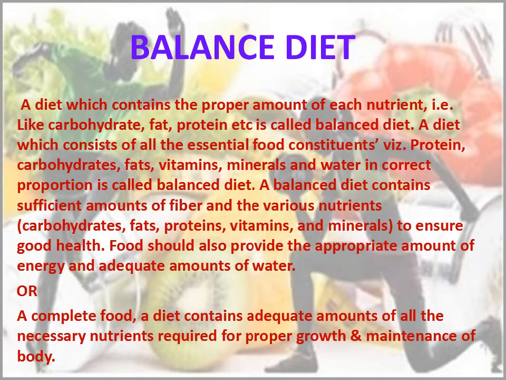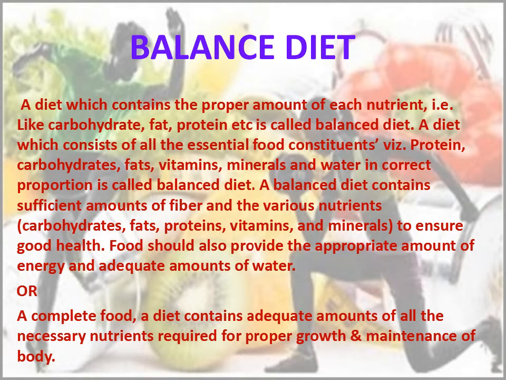A diet which contains the proper amount of each nutrient like carbohydrate, fat, protein, etc. is called balanced diet. A diet which consists of all the essential food constituents like protein, carbohydrates, fats, vitamins, minerals, and water in correct proportion is called balanced diet. A balanced diet contains sufficient amounts of fiber and the various nutrients like carbohydrates, fats, proteins, minerals, and vitamins to ensure good health. Food should also provide the appropriate amount of energy and adequate amounts of water.